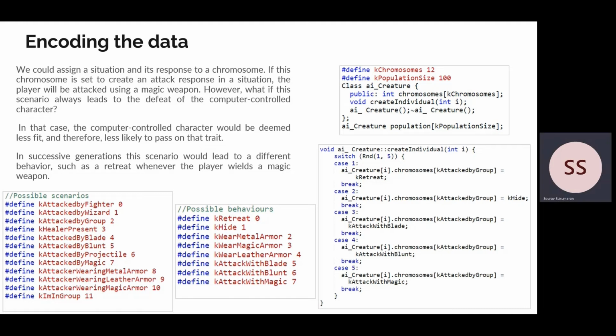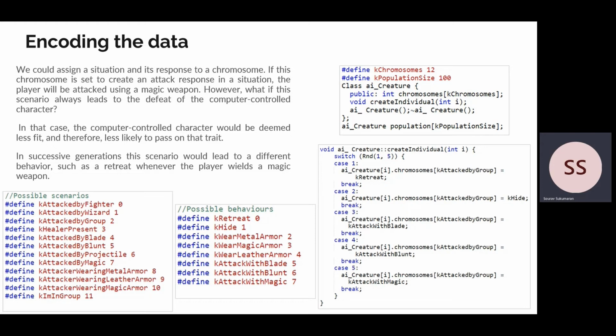We can also see the possible scenarios and behaviors which the character can be in, and the computer control character is represented by AI creature class here, which has a chromosomes variable, which essentially is an array of the chromosomes, which we have discussed so far. Also, we have a population, which is an array of these AI creatures, which essentially comprises the first generation.